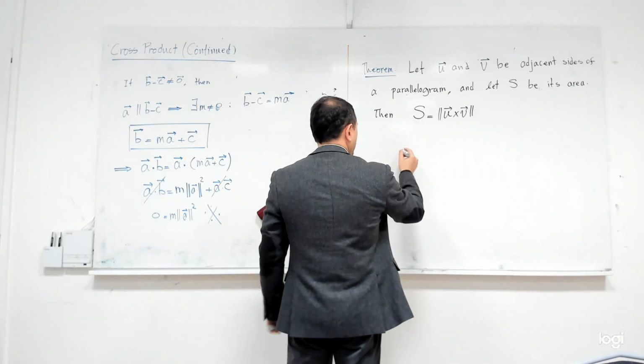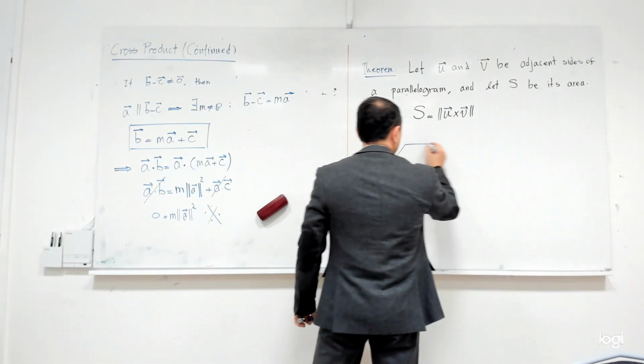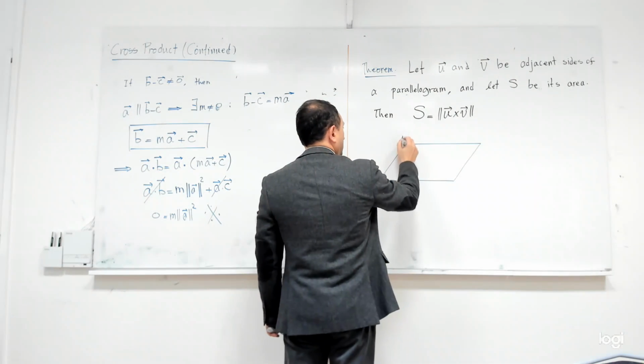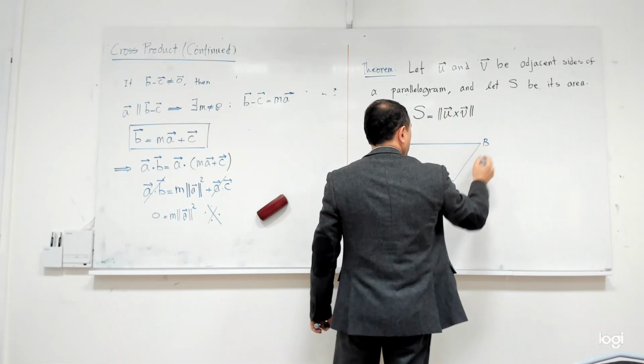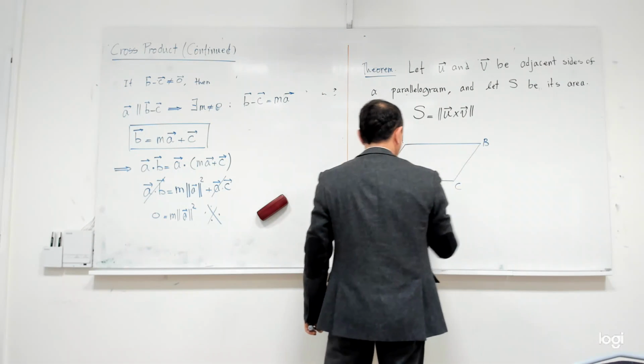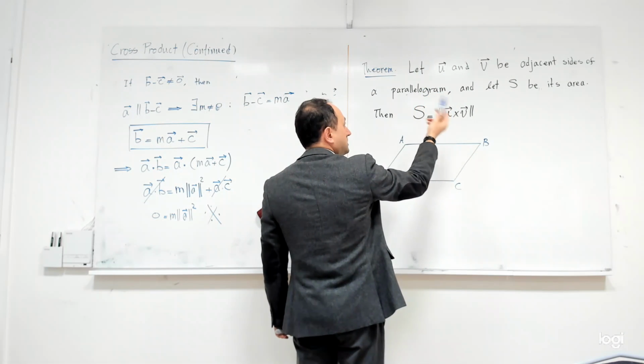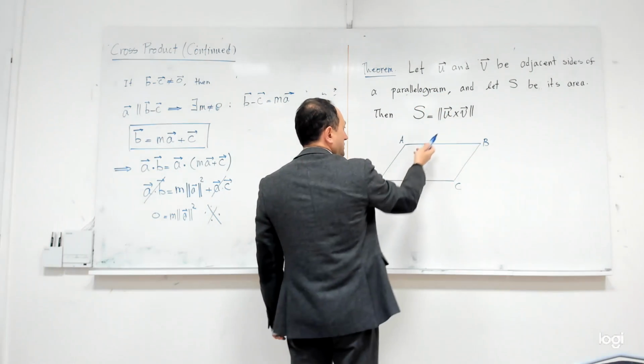For example, assume that you have a parallelogram. And then you have A, B, C, and D. And I have asked you to assume that U and V are adjacent sides of a parallelogram. So it is not the opposite sides.